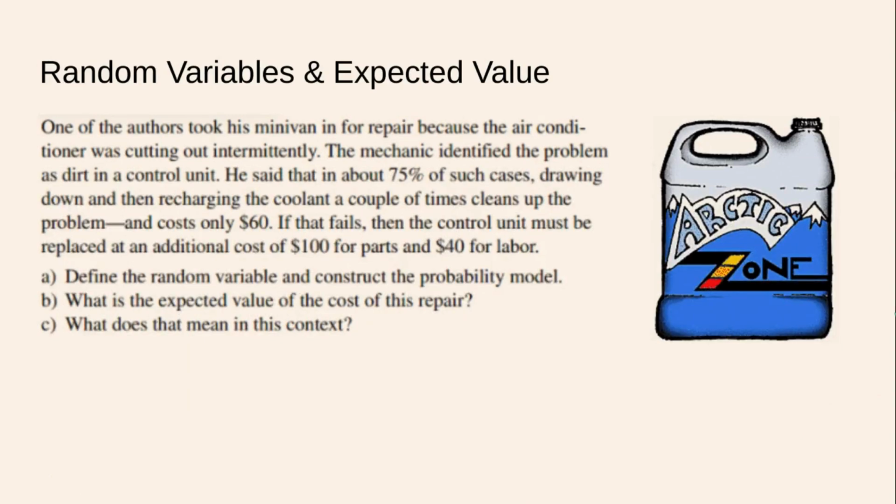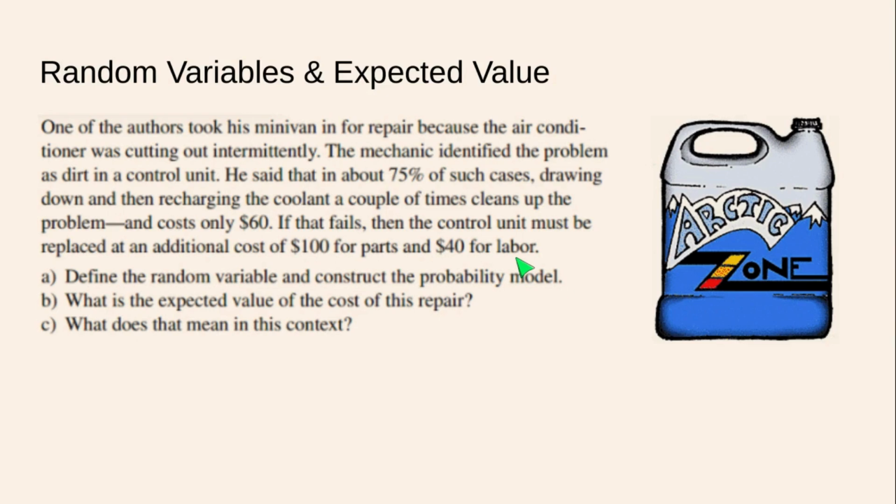One more example. One of the authors of the textbook we're going through took his minivan in for repair because the air conditioner was cutting out intermittently. The mechanic identified the problem as dirt in a control unit. He said about 75% of the time, drawing down and then recharging the coolant a couple of times cleans up the problem, and that costs only $60. If that fails, however, then the control unit must be replaced, and an additional cost of $100 for parts and $40 for labor would be tacked on.